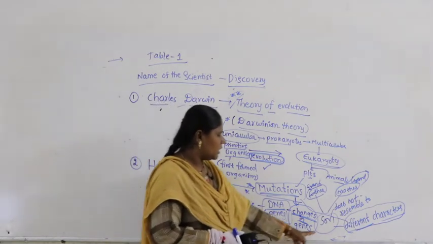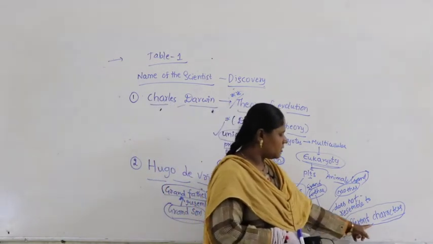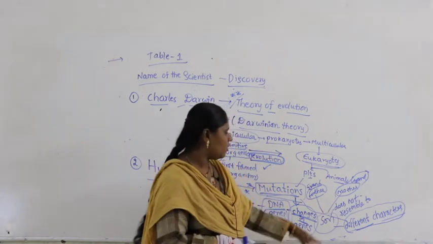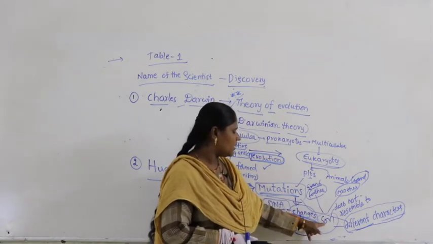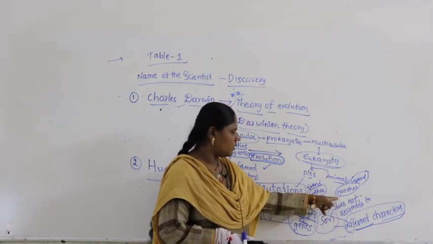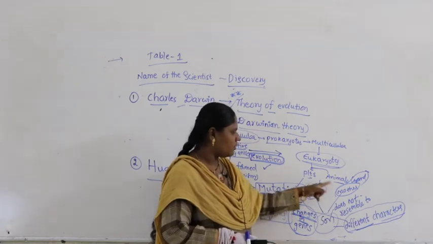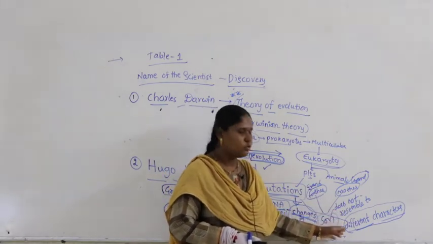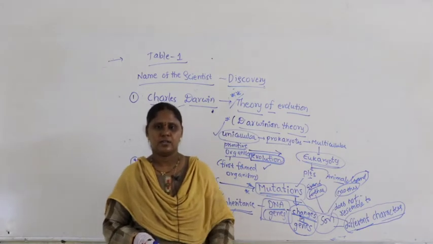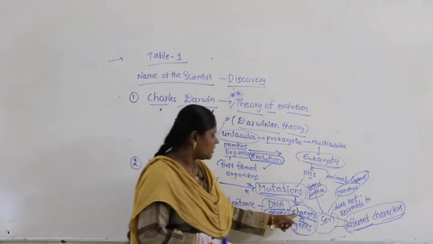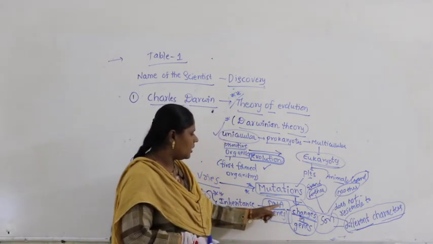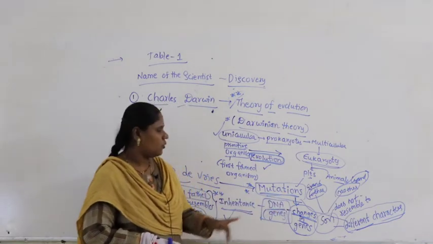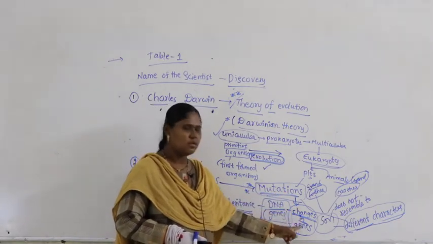Because of this, the son may express different characters which do not resemble any of the persons in the family. Son does not resemble either father or mother, does not resemble either grandfather or grandmother. Son will have totally different characteristics. Why? Due to changes in the genes in the DNA, it's called mutations. What are mutations? Changes in the genes.